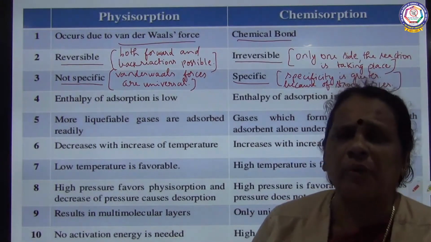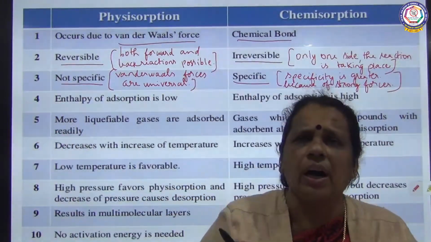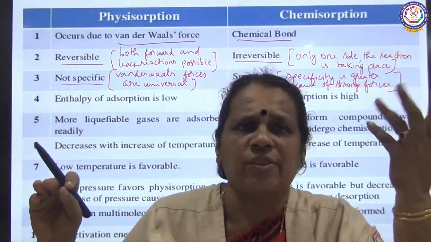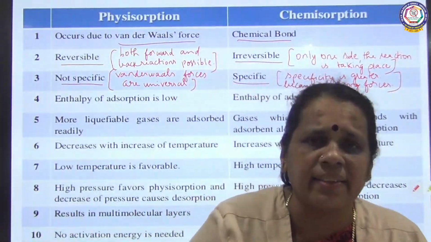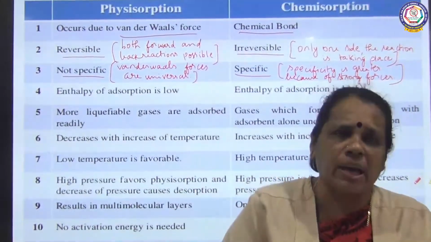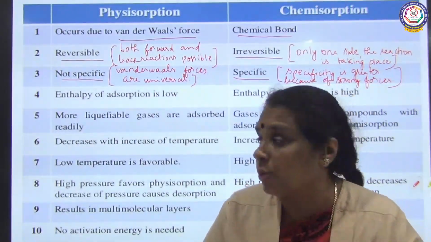In physical adsorption there is no specificity because van der Waals forces are universal forces. Whereas in chemical adsorption, as it is formed due to strong chemical bonds, the force of attraction is greater, so it has more specificity.